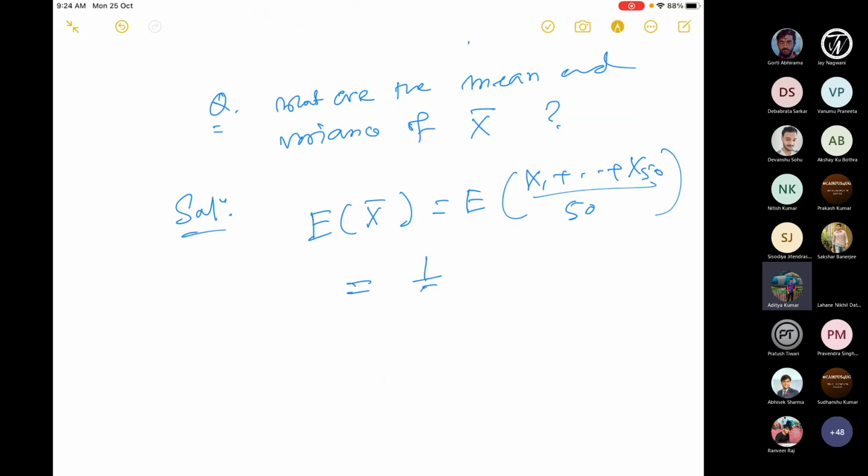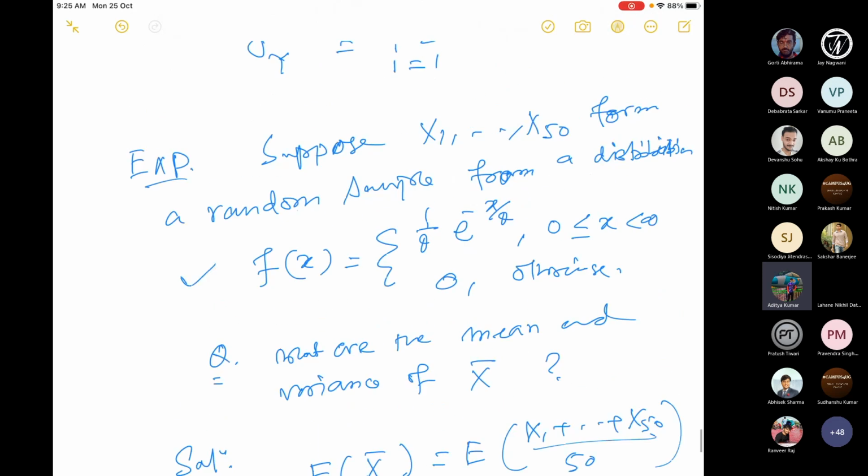By the way, what is the mean of this distribution? Without even calculating, can anybody tell me? This is a known distribution. What distribution is this? This is exponential.